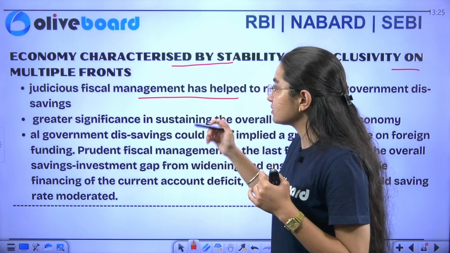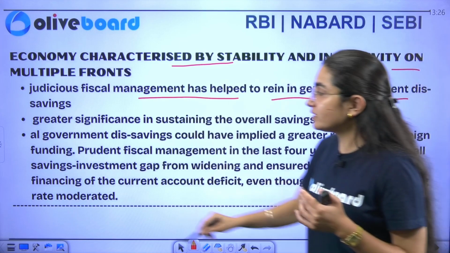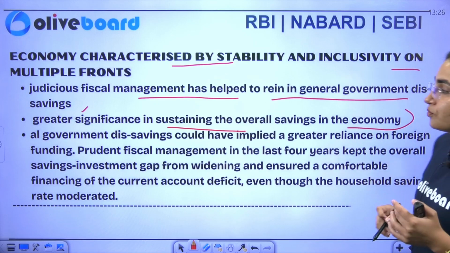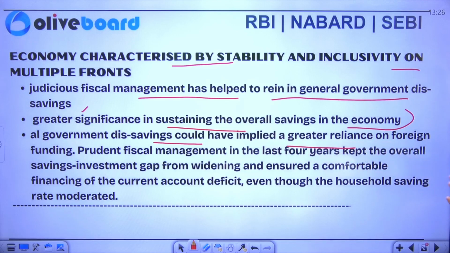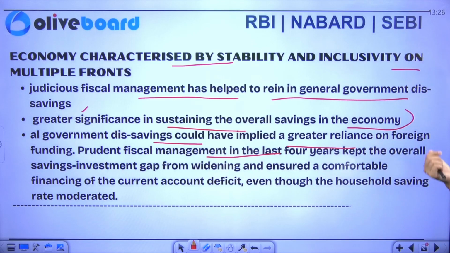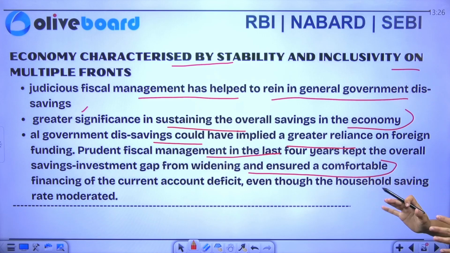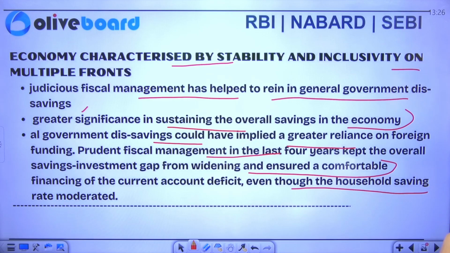So judicious fiscal management has helped in general government savings being greater. There is a greater significance in sustaining the overall savings in the economy. Also, if I talk about government dis-savings, it could have implied a greater reliance on foreign funding. That prudent fiscal management in the last 4 years kept the overall savings-investment gap from widening and ensured comfortable financing of the current account deficit, even though the household saving rate moderated. So this is what your economic survey says.